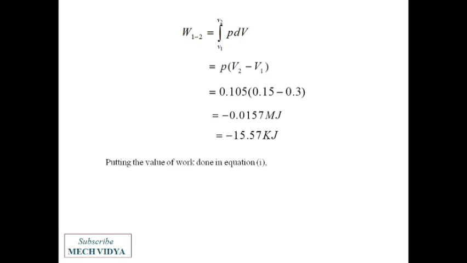Now putting the value of work done in equation 1, we get Q equal to minus 37.6, and we have already got the value of work done as minus 15.75. So finally the change in internal energy has been obtained, which is minus 21.85 kilojoule. Okay, so this was a very simple problem. Let us try to solve the next problem.